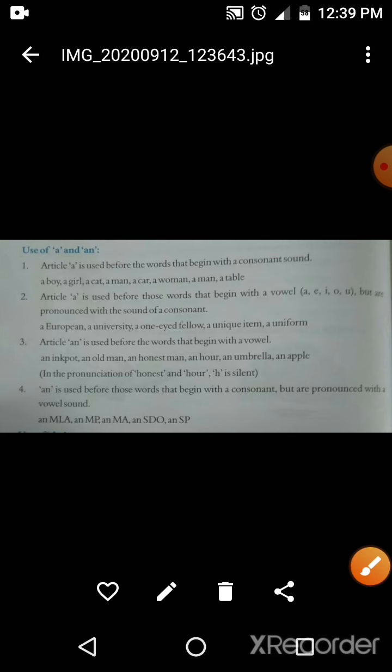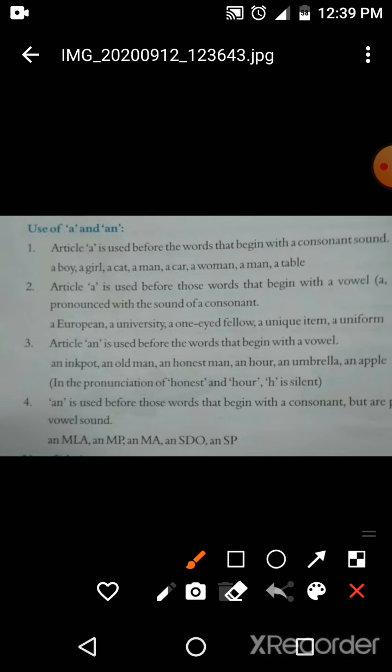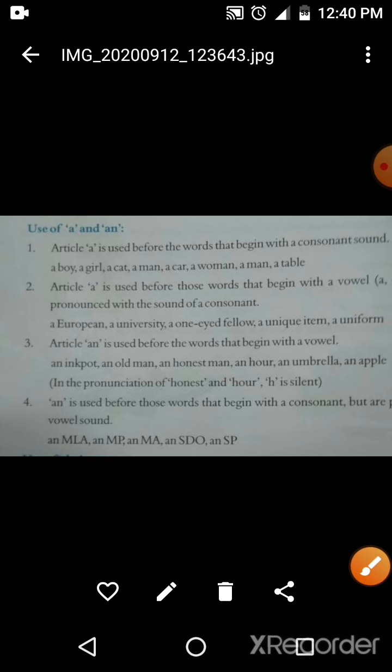Like you can see in the example, a boy. In boy, B is a consonant, that's why we use a. And similarly in a girl, G is a consonant and we use a. And similarly in all the examples: a cat, a man, a car, a woman, a table.